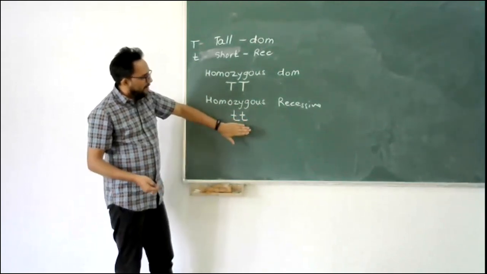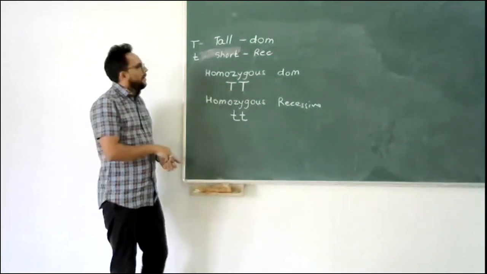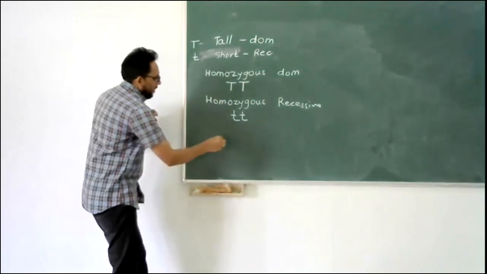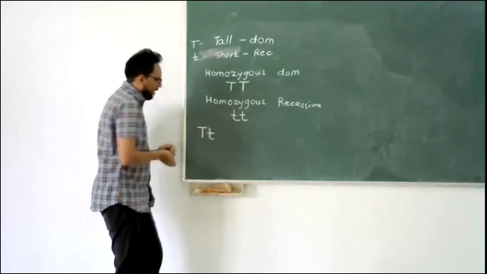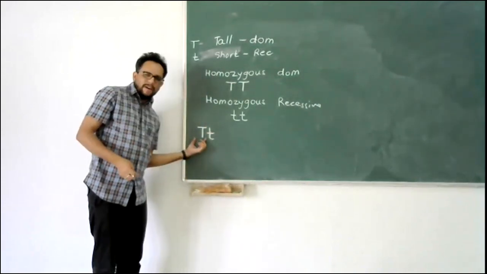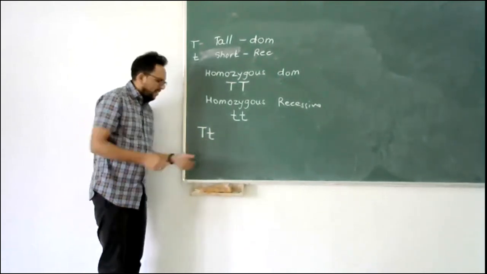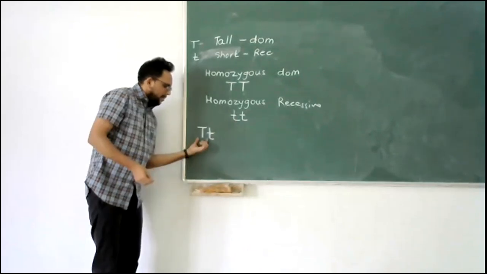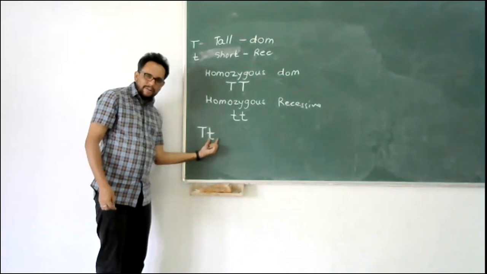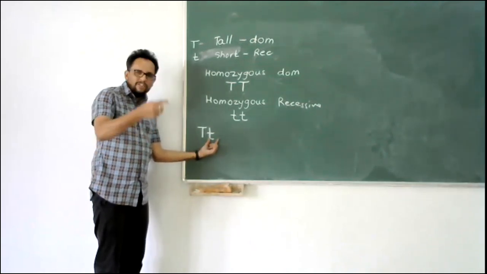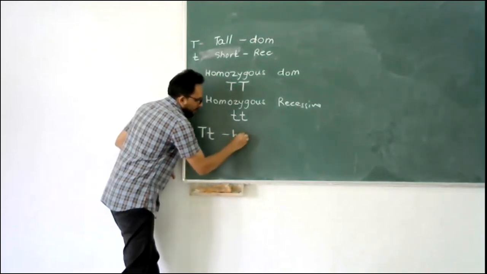So this individual will be short, this individual will be tall, right? Now there is one more category, that is capital T and small t. That means either mother or father has given this first allele, and the other, for simplicity, let's say mother had given the tall gene and father had given the short gene, as in the gene for short height. So this is called heterozygous.